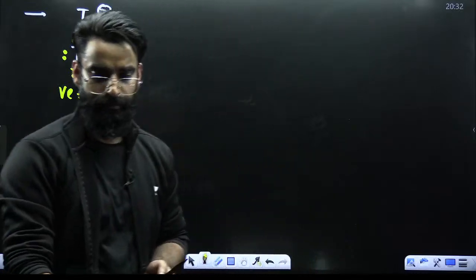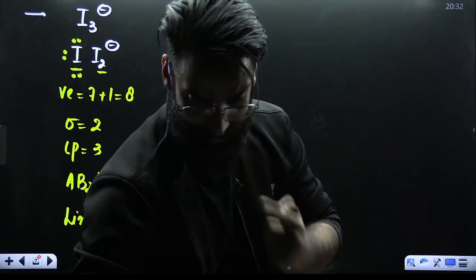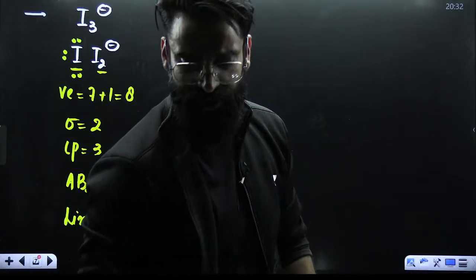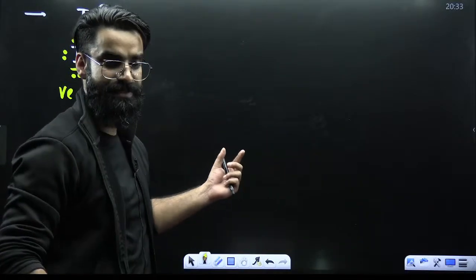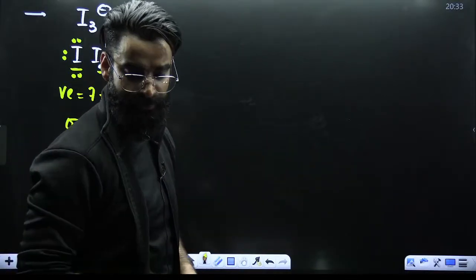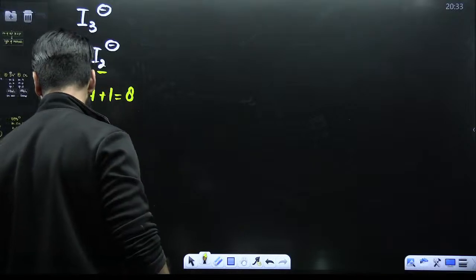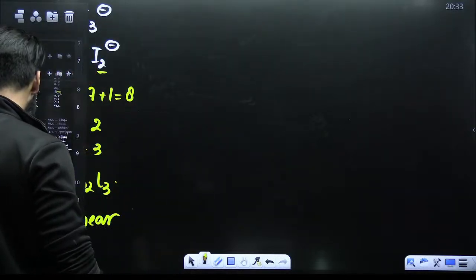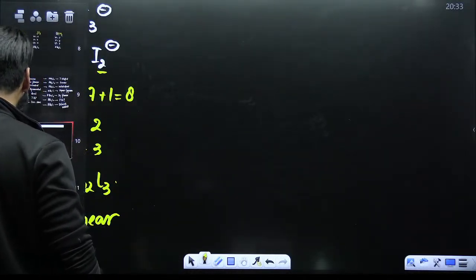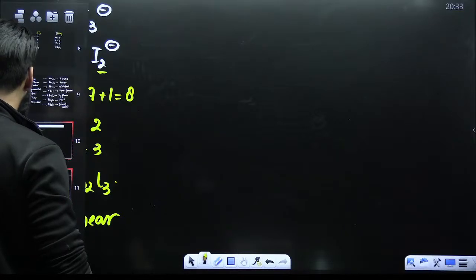AB2L1 means bent only. AB2L1 means bent shaped only, okay? So I hope all these questions, right? If a question is asked from this particular concept, you should be in a position to solve each and every question from it. This was our concept number one.